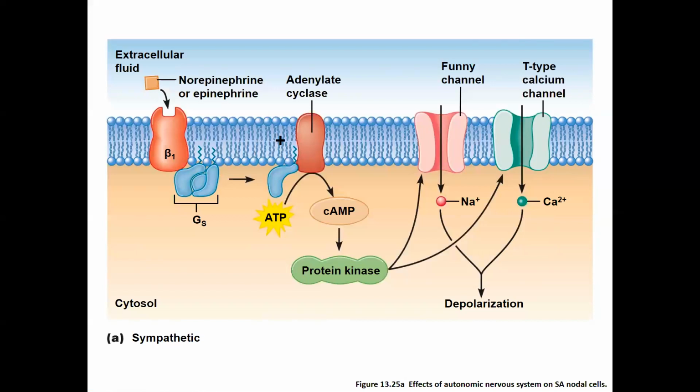It's going to open up these funny channels, more sodium can rush in, and we're going to depolarize that cell even more easily. As a result, we're going to fire lots of action potentials and speed up the heart rate. We're also going to open those slow calcium channels, those T-type channels, and that also influences the cell to depolarize much quicker, which speeds up the heart rate. So the augmentation of these two channels by that protein kinase is the sequence of events by which norepinephrine binding to this receptor increases the heart rate.